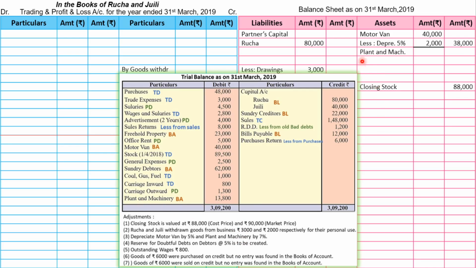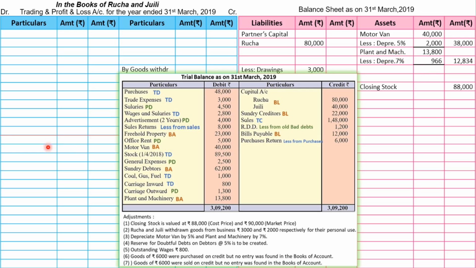Let's go to balance sheet asset side and we will write plant and machinery 13,800, and from this we are going to subtract depreciation 7%. Now 7% of 13,800 will be 966, and after subtracting we get 12,834. Now the second effect of depreciation will be transferred to profit and loss account debit side.